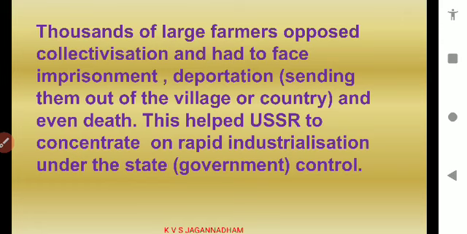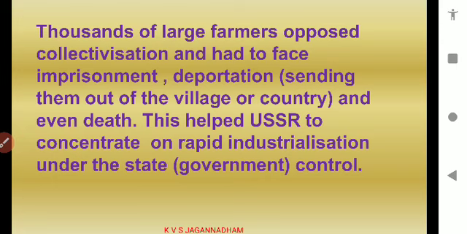Thousands of large farmers opposed collectivization and had to face imprisonment. If anybody opposed, as I already told you in the beginning, he established a strong leadership, so anybody who opposed was imprisoned. Some of them were deported. What is meant by deportation? Deportation means sending them out of the village or the country. We can say exiling them. బయటికి బహిష్కరించడం, తరిమివేయడం, బహిష్కరించడం అంటాం తెలుగులో. And even death. Some of them were sentenced to death, Marana Siksha.